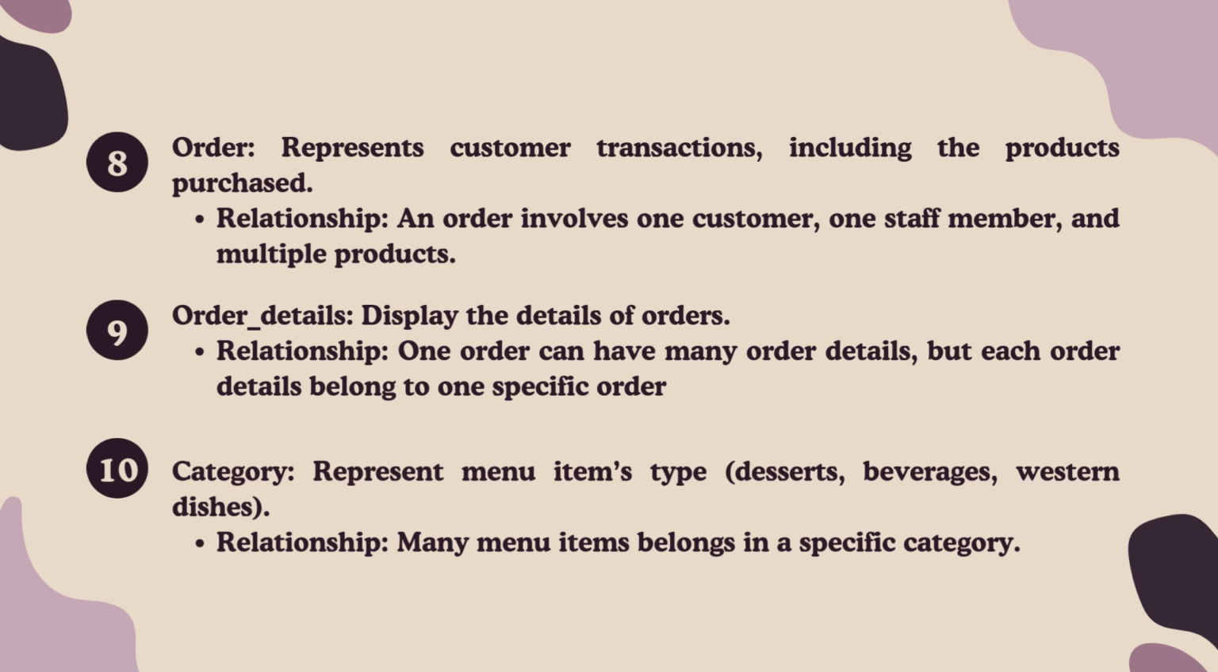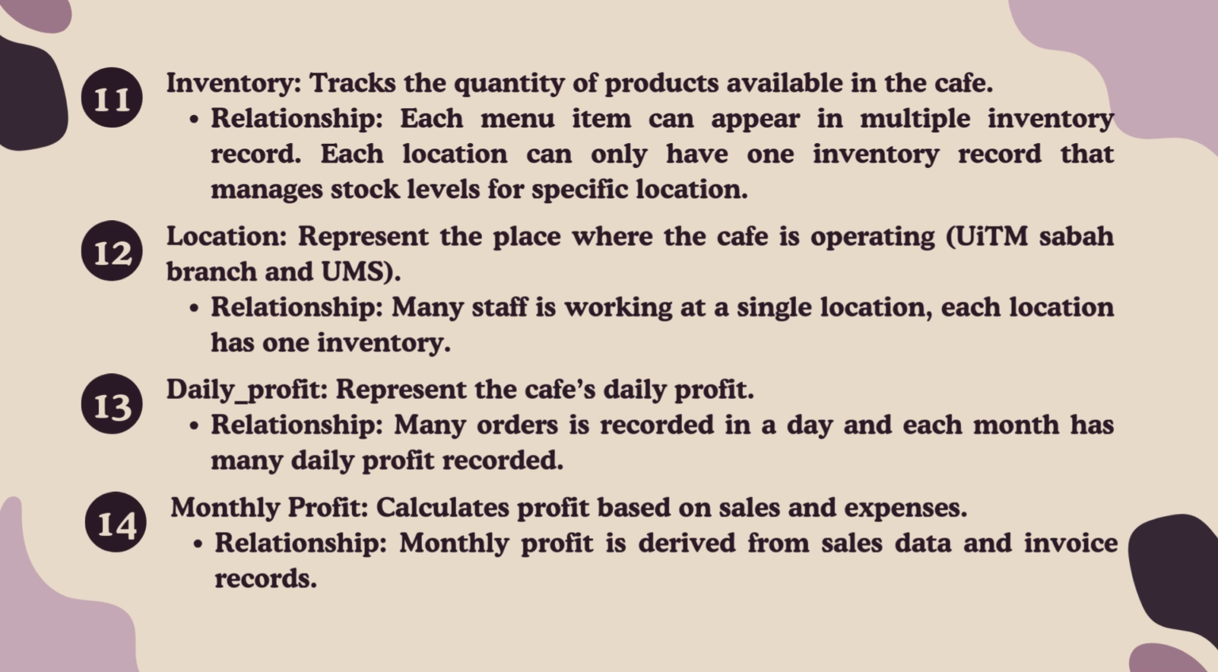Category groups menu items such as desserts, beverages, and Western dishes. Each category contains many menu items. Inventory tracks available stock. Each menu item appears in inventory records. Staff updates stock and orders from suppliers when needed. Location represents cafe branches, which are UiTM Sabah branch and UMS. Staff works at a specific location, and each location has its own inventory.